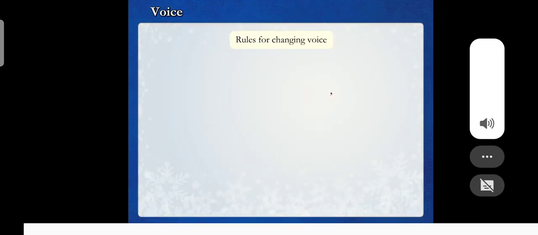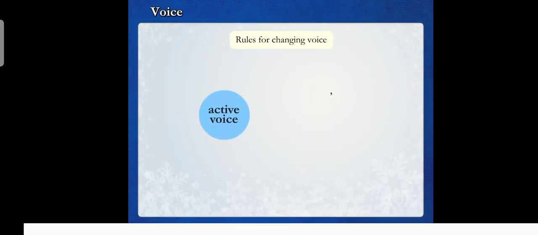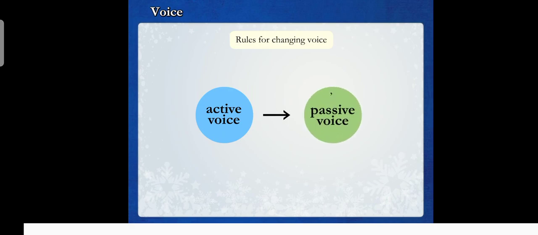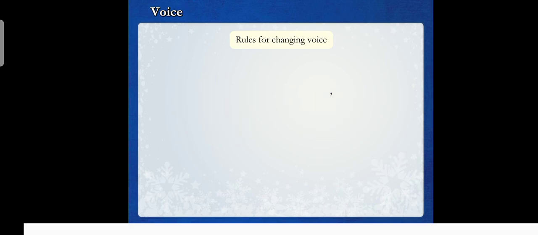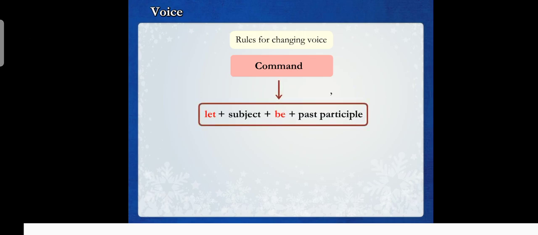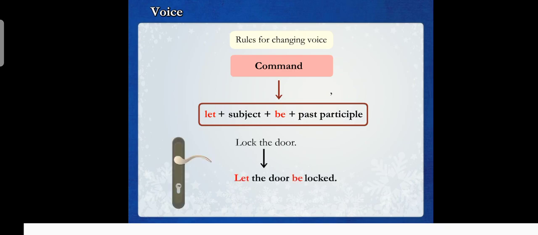Here are some rules for changing sentences from the active voice to the passive voice. In case of commands, we follow the structure let plus subject plus be plus past participle when changing the sentence to the passive voice. For example, lock the door. Let the door be locked.